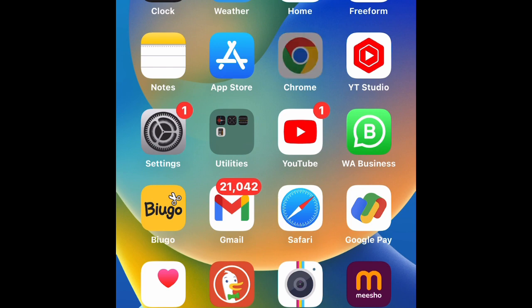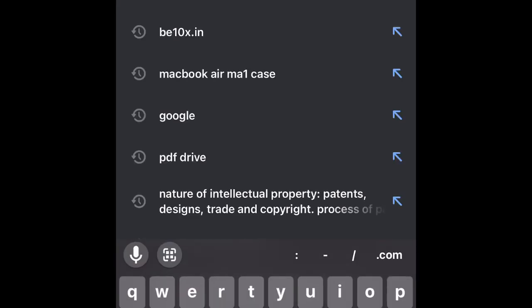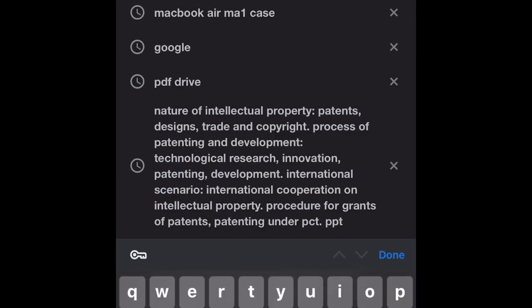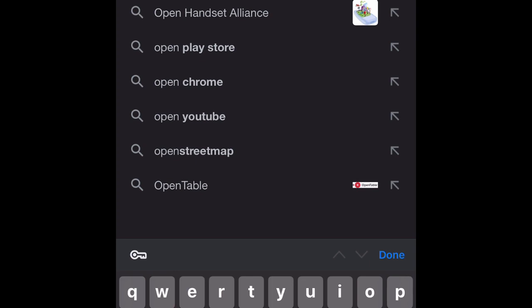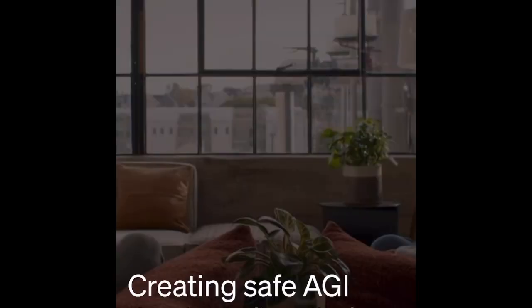Okay, so go to Google Chrome. Then you have to type OpenAI, or you can go to Google. Open Google, and in Google you type OpenAI. Once you type OpenAI, you will be guided to this website, openai.com. I will share the link in the WhatsApp group. Go to this link.